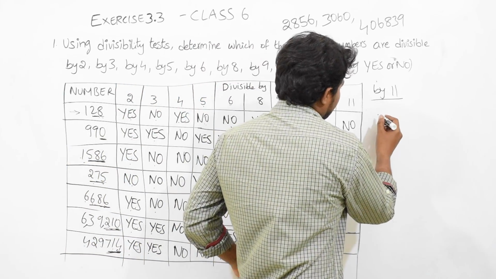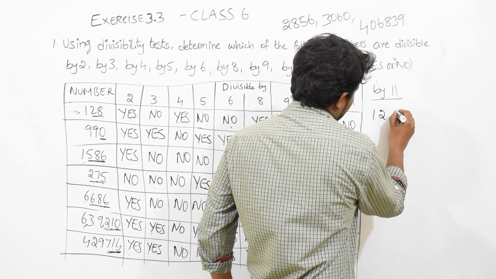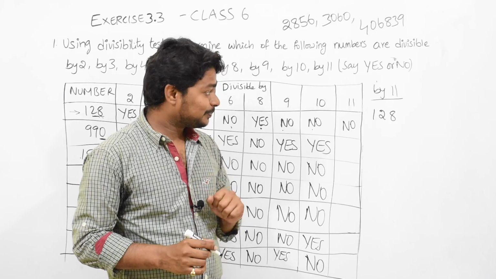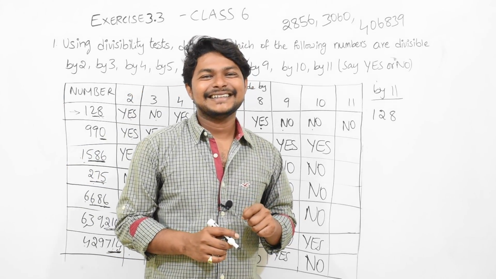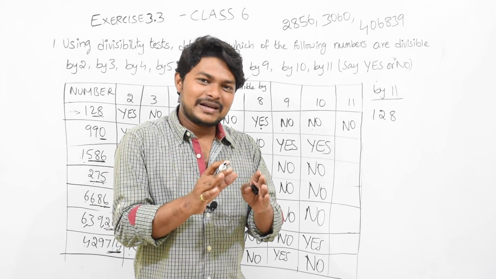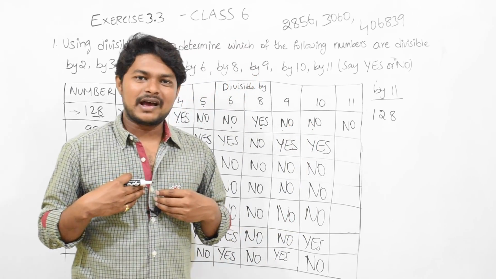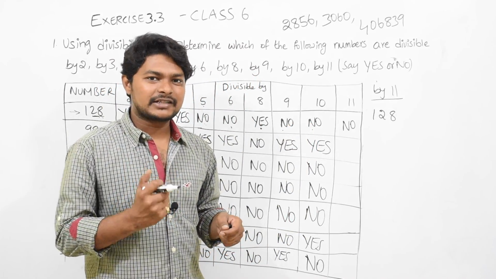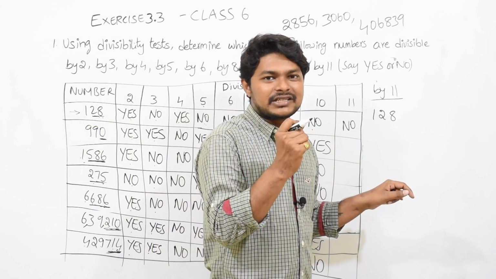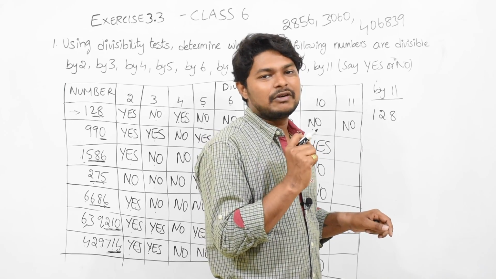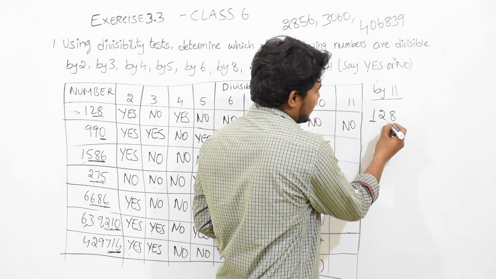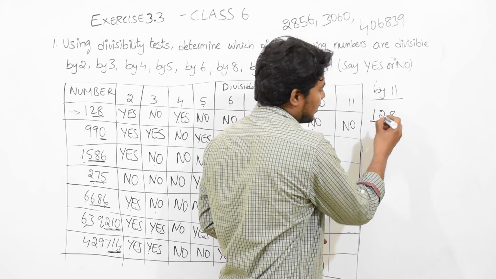I will take the same example, 128. Don't feel fear. I will explain as simply as possible. Okay, you take the digits in the even places and sum them. Here, this is the first digit, this is the second digit, this is the third digit.